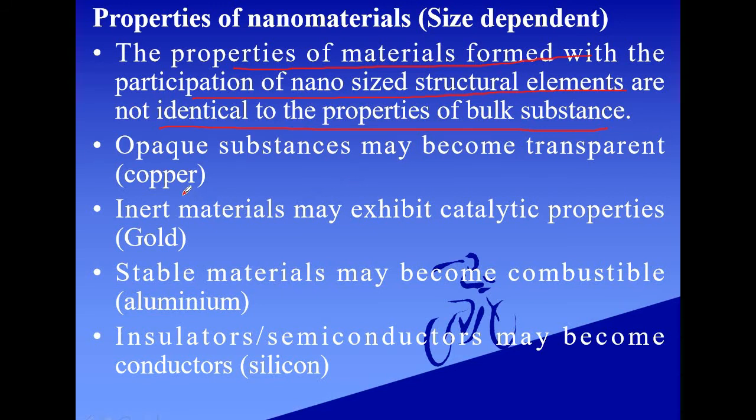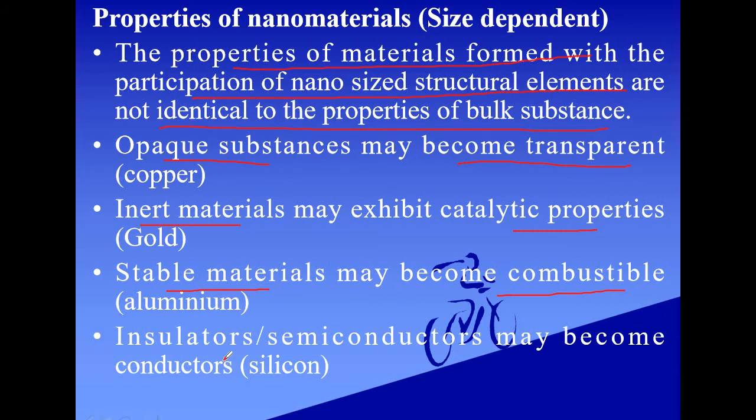If you take copper, copper in the bulk form is opaque in nature, but when copper is taken to the nano level, it becomes highly transparent. Gold, for example, you all know that gold is an inert material in the bulk form, but when gold is taken to the nano range, it exhibits catalytic property. Aluminium in the bulk form is a highly stable metal, but it becomes highly combustible at the nano level.